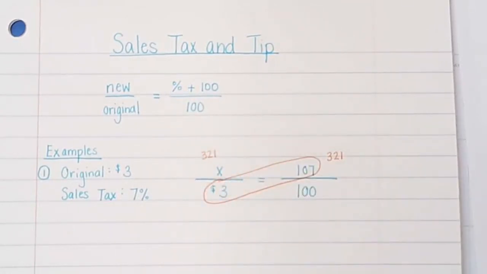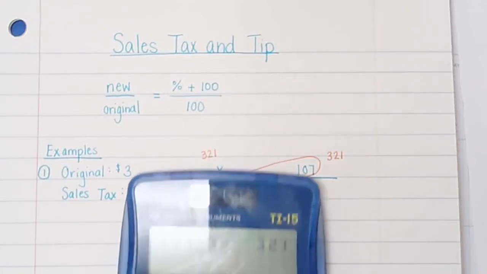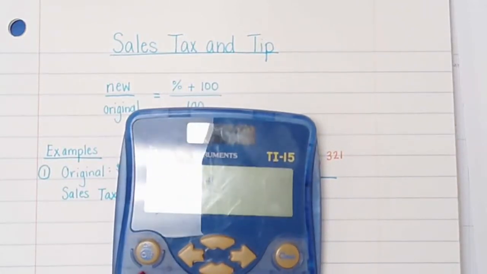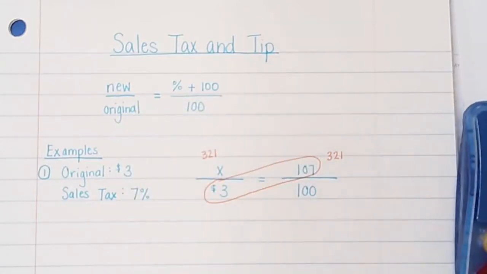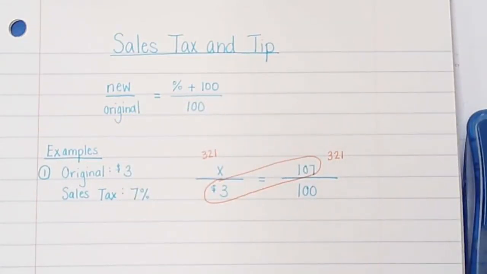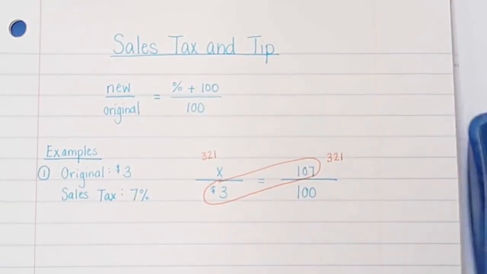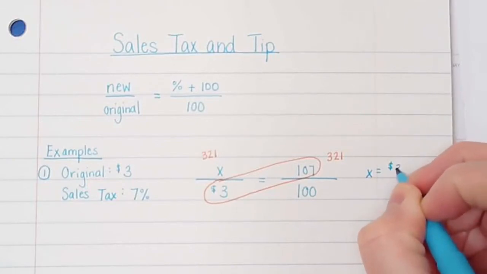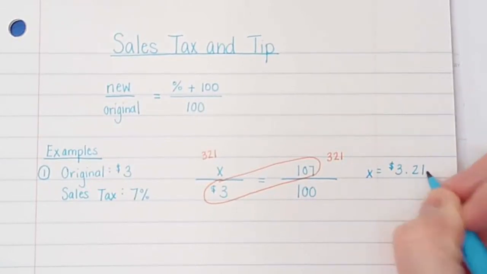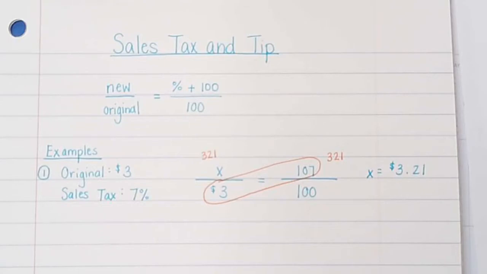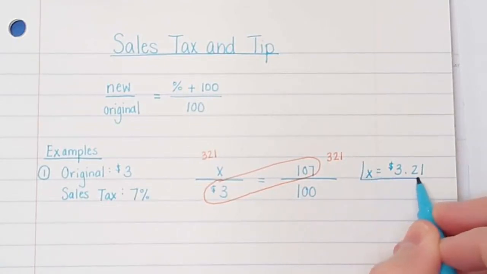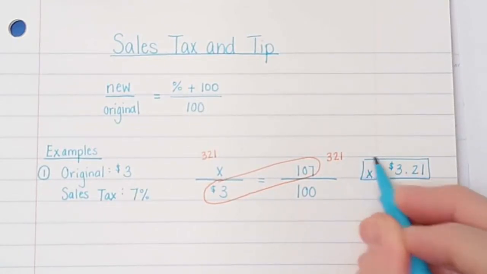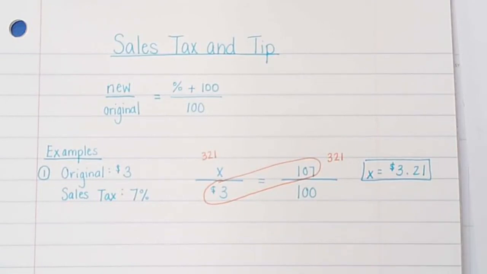And then my next step will be just to divide. So I get my 321 divided by 100, and I get 3.21. So now this tells me, I'll write it over here, X equals $3.21. So what that means is your new price, the price that you're actually going to write at the bottom of the bill or when you sign off with your card or whatever, is $3.21.